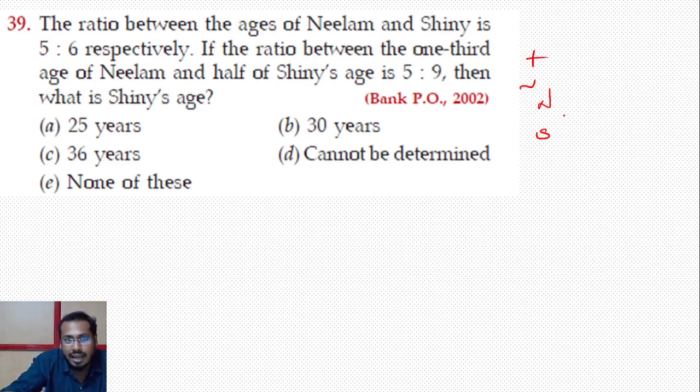It is not given at all. So whatever you do, you will only get the ratio. Whatever I do from this question, I will get only the ratio, not the exact value, because I need to know at least one value to get the answer. So this is cannot be determined. Something has to be given: Shiny's age, Neelam's age, the sum or difference of them, the age 4 years ago or 10 years after. Nothing was given, so I can't get the answer.